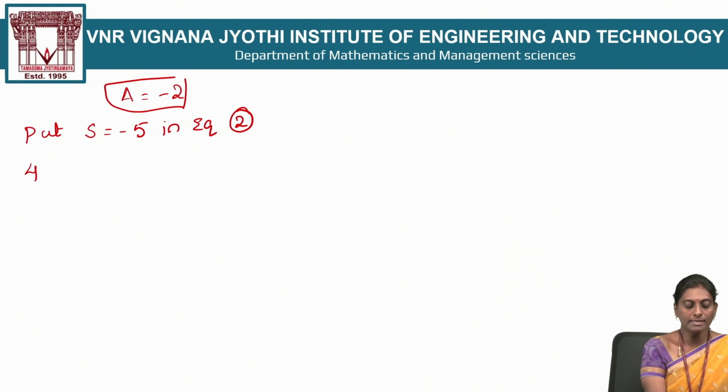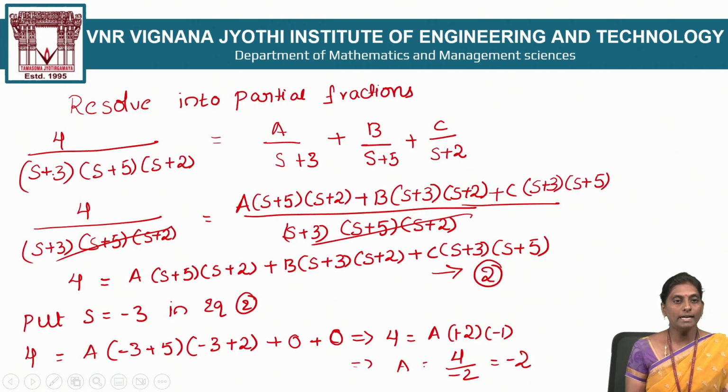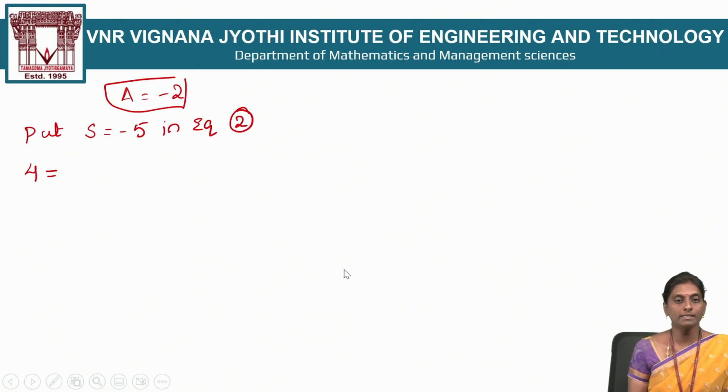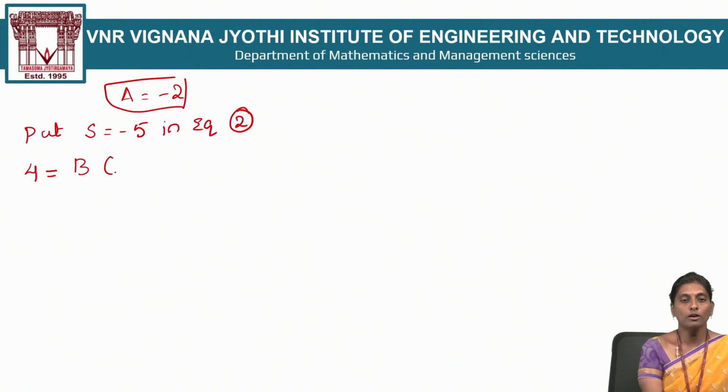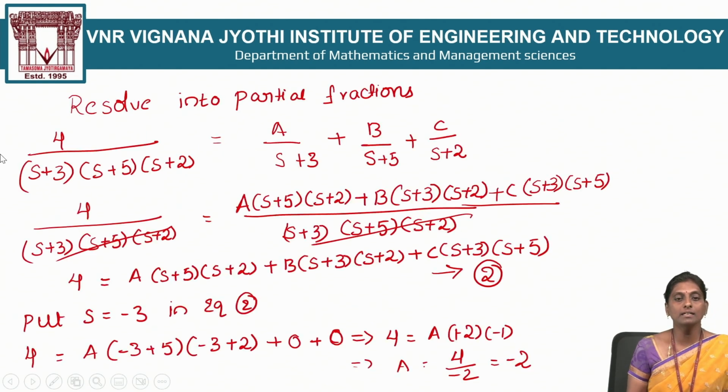The left hand side 4 as it is. Coming to the right hand side, here put s is equal to minus 5. This term is 0. And now the third term also is 0 because s is equal to minus 5. You get only the second term, and put s is equal to minus 5 here. So B times minus 5 plus 3, and here minus 5 plus 2. The remaining first and third terms are zeros.